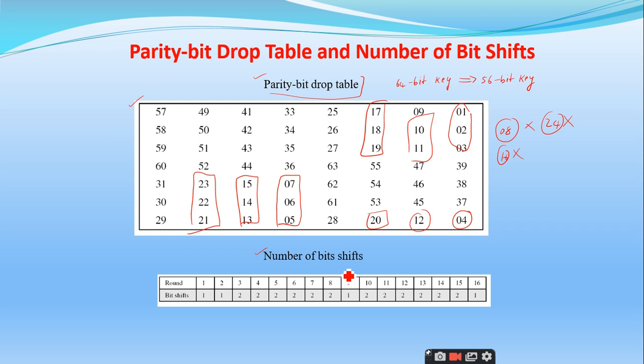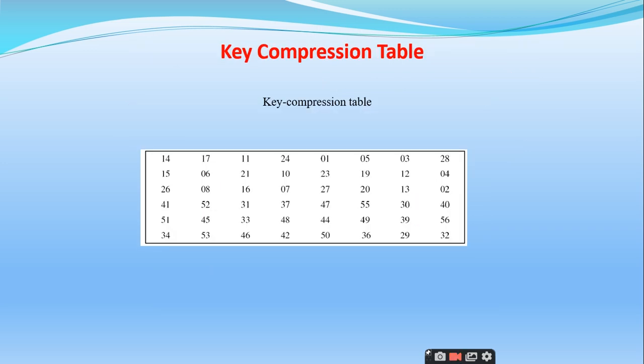And this particular table gives the number of bits that are shifted. This we have seen in the previous diagram also. Rounds 1, 2, 9 and 16 will shift by 1 bit only, and the remaining rounds like 3, 4, 5, 6, 7, 8 and 10, 11, 12, 13, 14 will shift by 2 bits. This is how the left shift operation is performed to generate the 48 bit keys for 16 different rounds. Right. Is it clear?